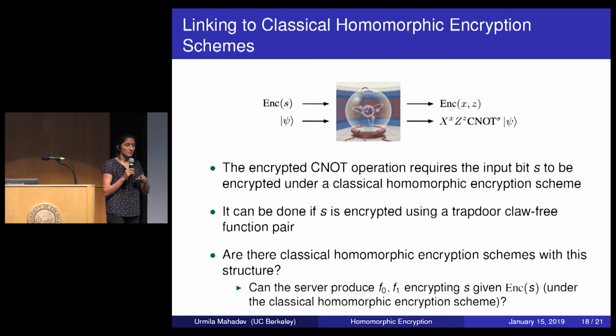Because if he can take as input a ciphertext and figure out how to evaluate a trapdoor claw-free function pair hiding the bit s, then he's done, because now he can use the ciphertext to do the encrypted CNOT operation.